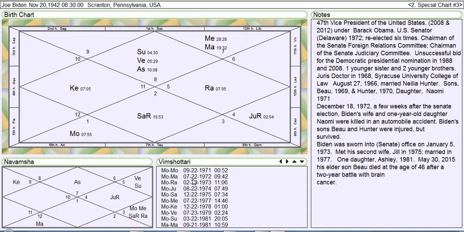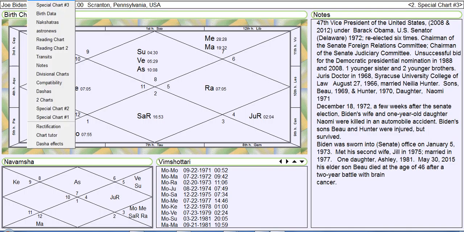But then Mars comes, he gets elected, but a few weeks after he gets elected, he loses his wife. Mars in the 12th house of loss, ruled by Venus, and K2 is afflicting this house. So some past life suffering, some past life calamity. Now let's go to the transit chart.